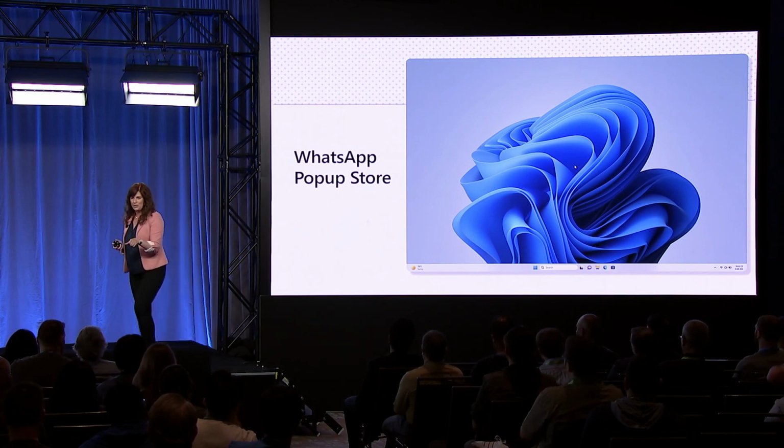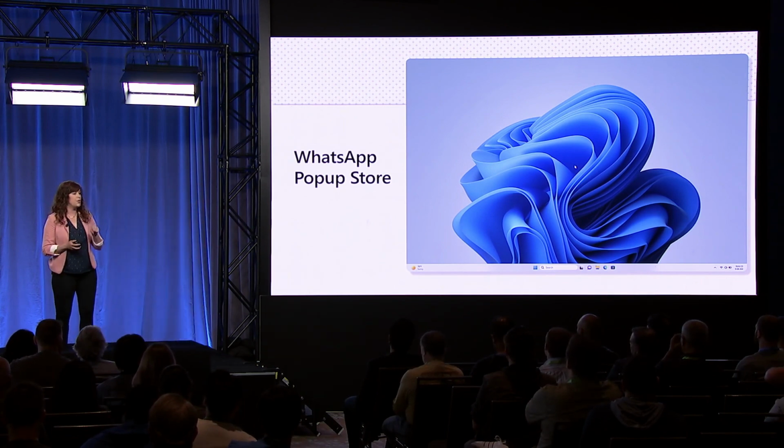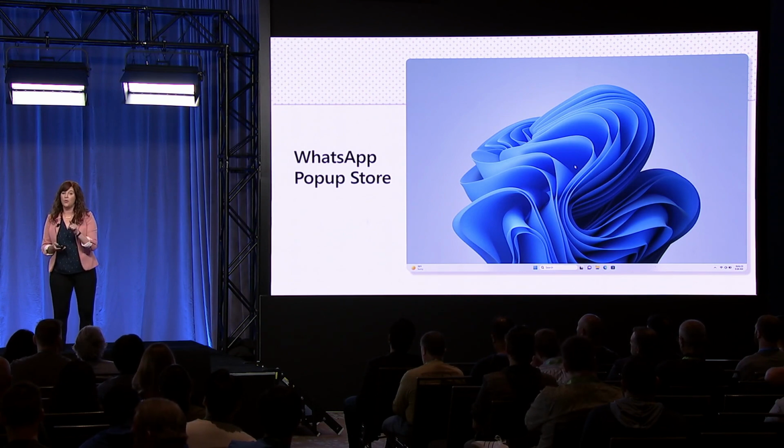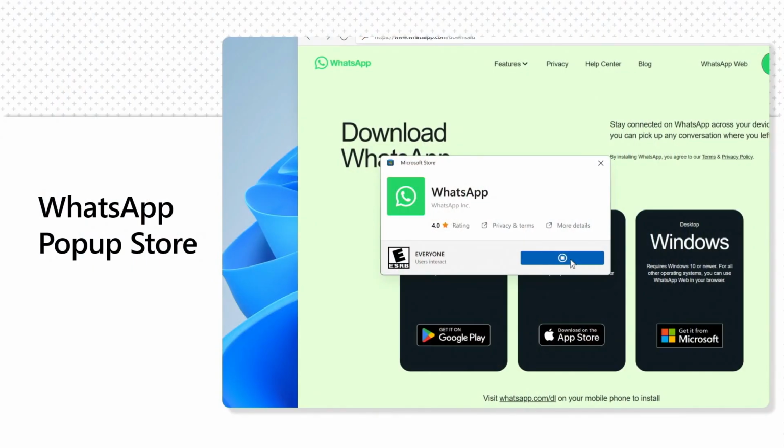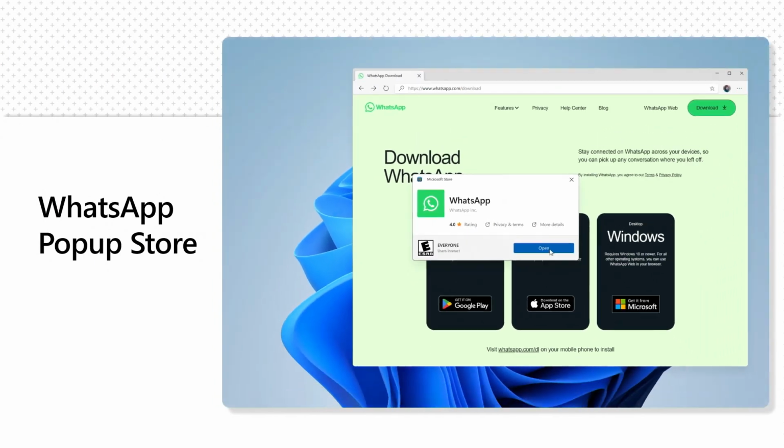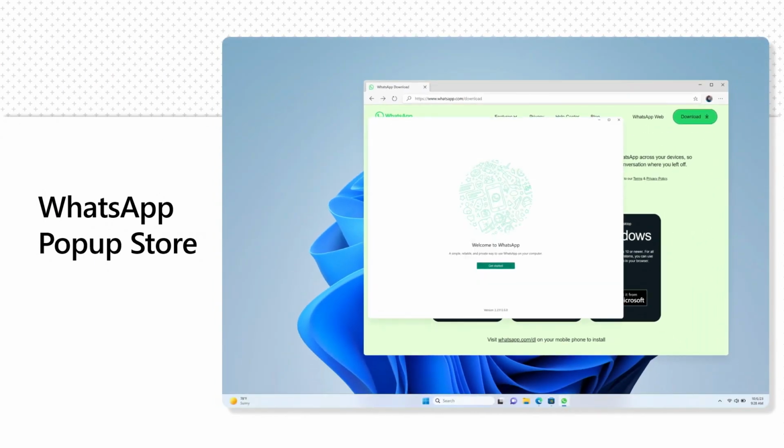The pop-up store allows you to use the store infrastructure, but keep the customer on your own website. A great example of an app that does this today is WhatsApp. In fact, not only does WhatsApp utilize the pop-up store, they exclusively distribute their Windows app via the Microsoft Store.